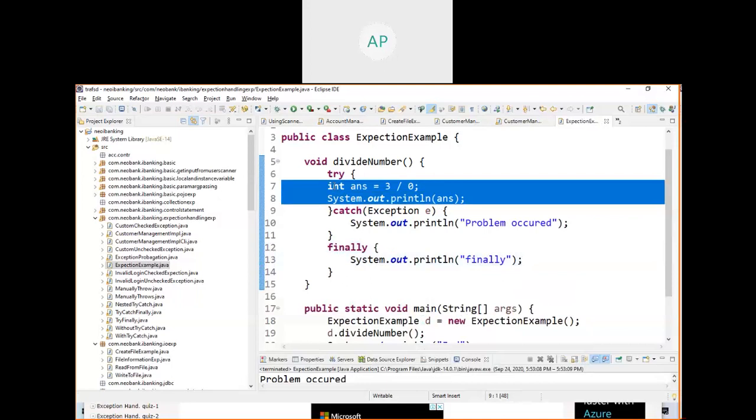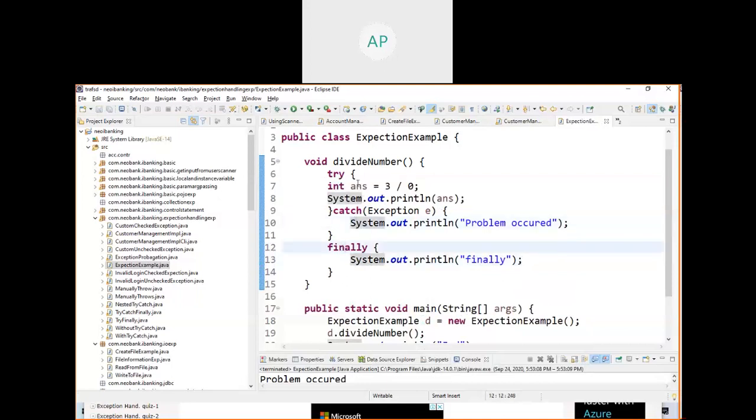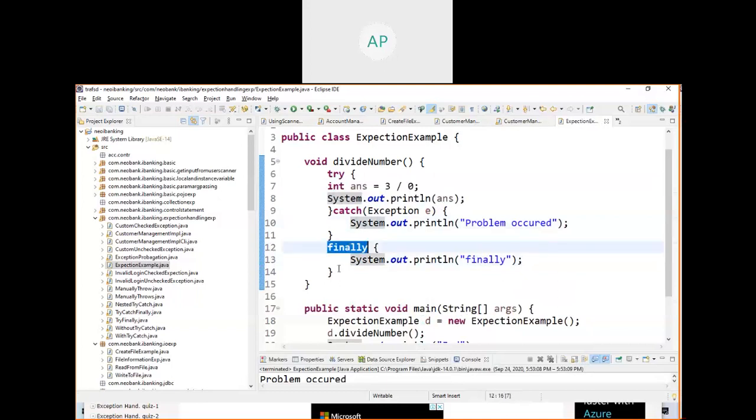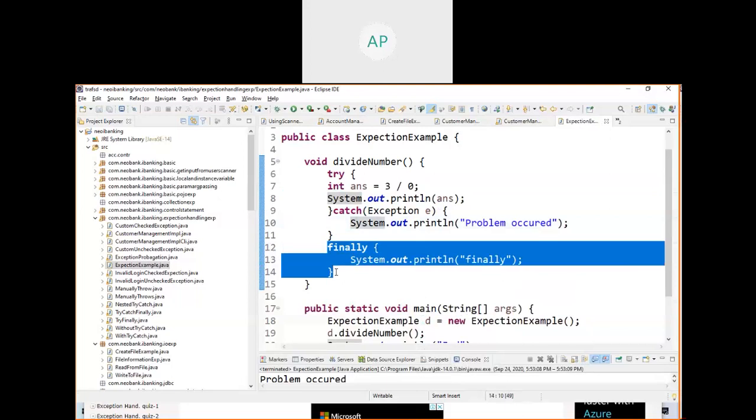See here, suppose for example this block will get executed whether all these lines successfully completed or there is a problem. If there is a problem, it will go to the catch block, then it will go to finally. If there is success, no problem in these lines, then it won't go to the catch block, it will go to the finally block. But finally will get executed whatsoever. So that is the use of finally.